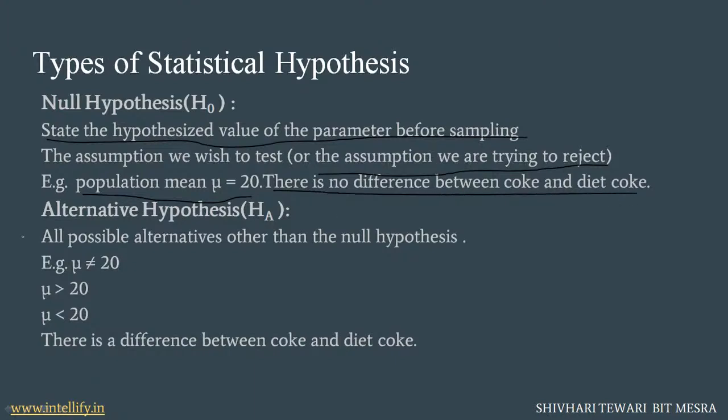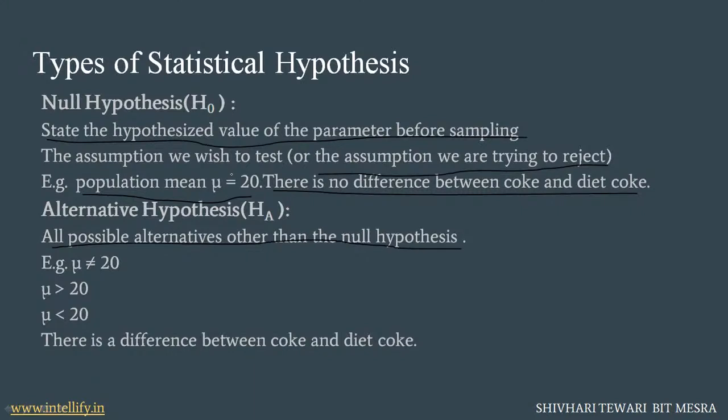Okay, let's move further to the other type of statistical hypothesis, which is the alternative hypothesis. Now, what is the alternative hypothesis? The alternative hypothesis tells all possible conditions apart from the null hypothesis. That means the proportion of the students of the college can be less than 2/3, it could be more than 2/3, but it should not equal 2/3. That's what the alternative hypothesis tells us. All possible alternatives other than the null hypothesis are called the alternative hypothesis.